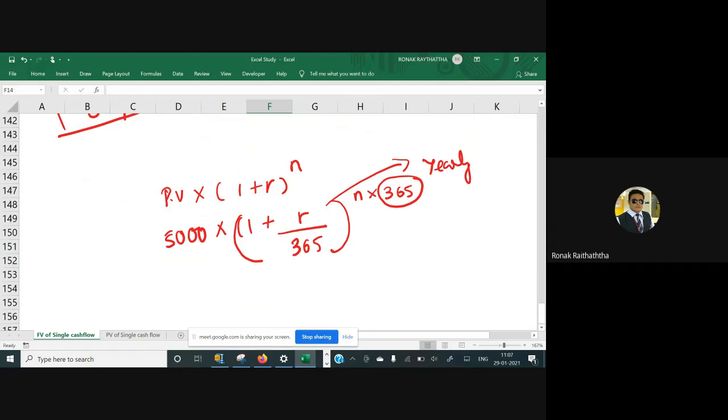But here the word daily is not used, it's continuous. So when I say continuous, then obviously there has to be some time frame for which the compounding is taking place. A day can further be divided into a number of hours. So each day, say for example, would have 24 hours.